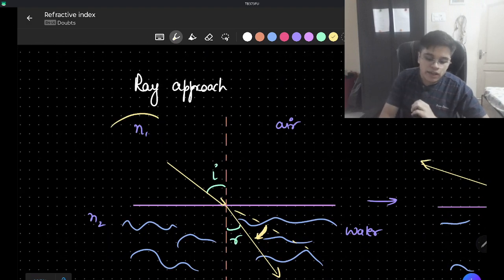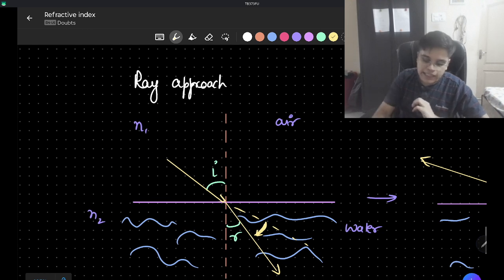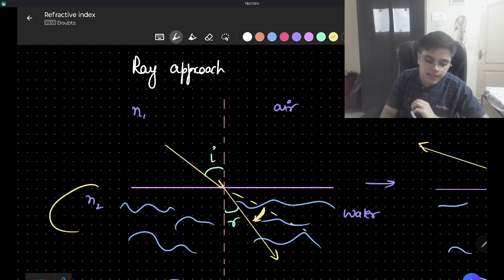Alright. Now, once we have got the terminology refractive index, we can get back to this experiment. So she called the refractive index of the air as N1 and she called the refractive index of the water as N2. She started the torch and sent the beam of light, and as you can see, this is the incident angle with the normal and this is the refracted angle with the normal.